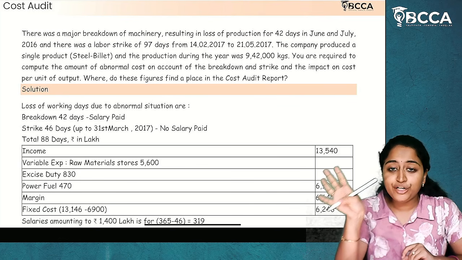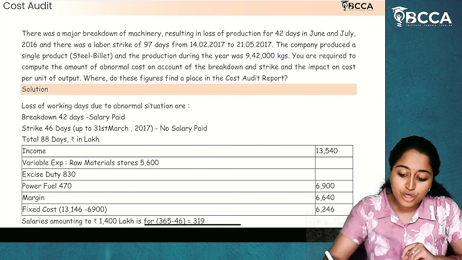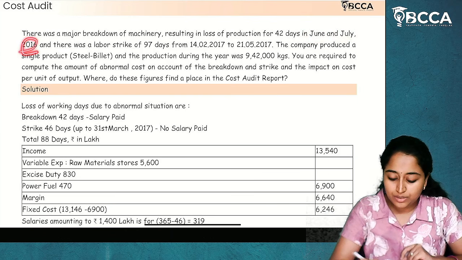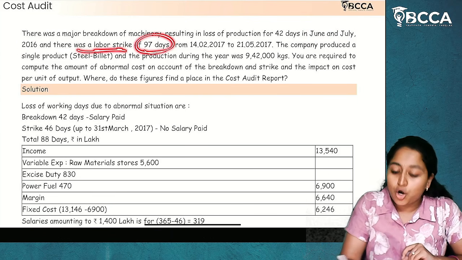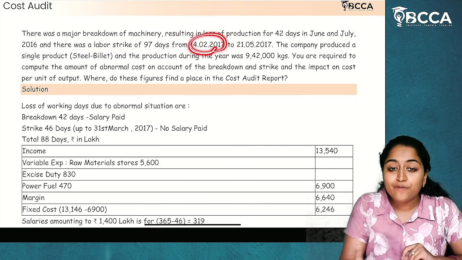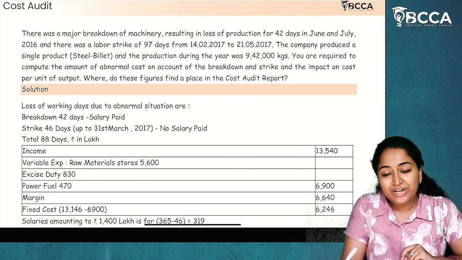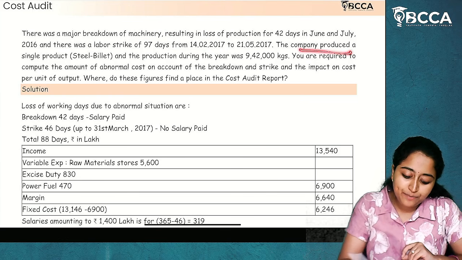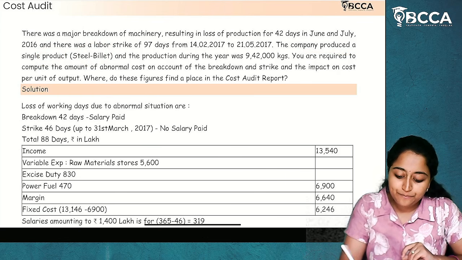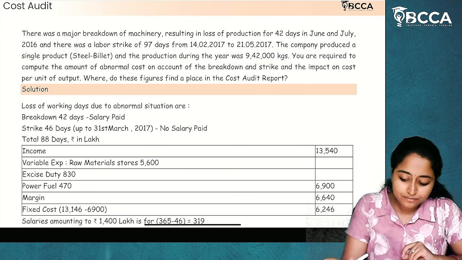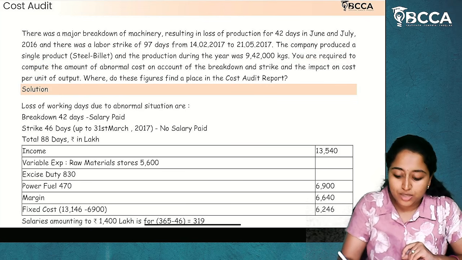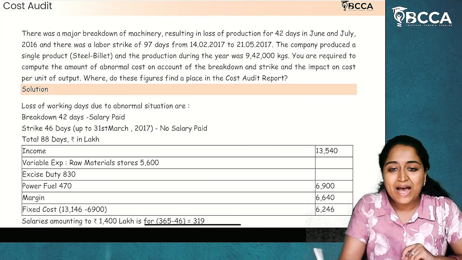And that 42 days loss of production is from June and July, in 2016. And there was a labor strike of 97 days from 14th of February to 21st of May. The company produced a single product called steel billet, and the production during the year is 9,42,000 kgs. You are required to compute the amount of abnormal cost on account of breakdown and strike.